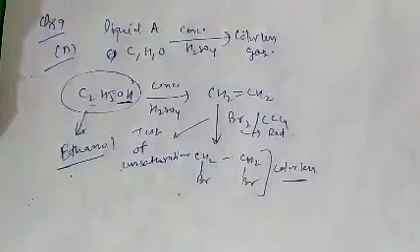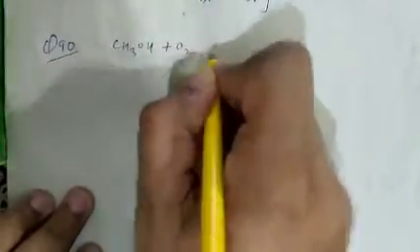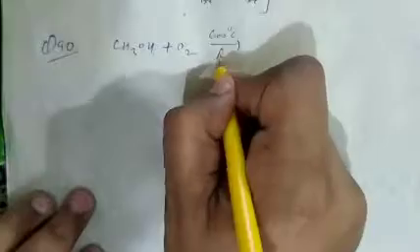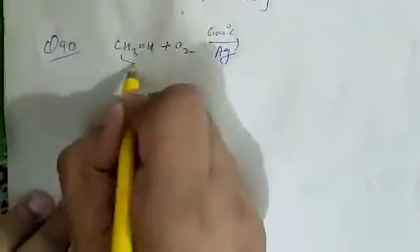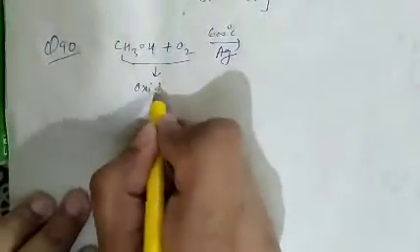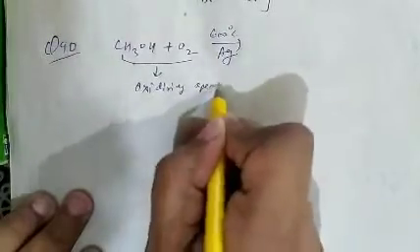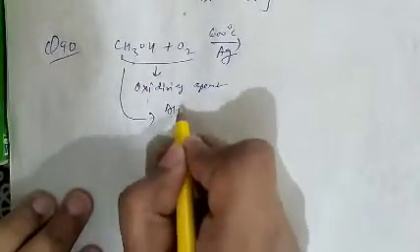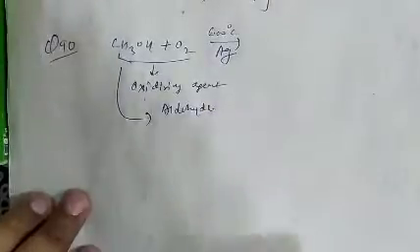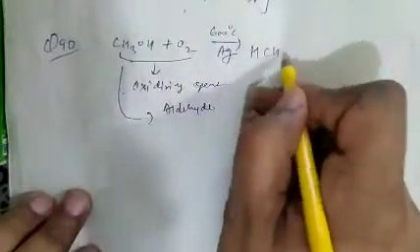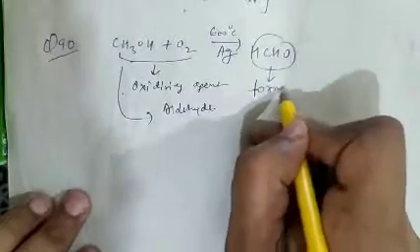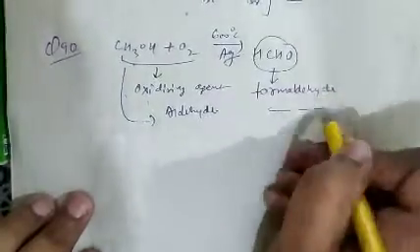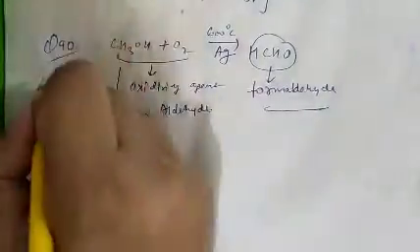See question number 90. Question number 90, what is given there? In question number 90 is the reaction of methanol with oxygen at 600 degrees Celsius in presence of Ag. As we know, it will act as an oxidizing agent and convert into the same number of carbon aldehyde. So there is one carbon atom, therefore formaldehyde will be formed as a product of this reaction. So question number 90, option D is correct.